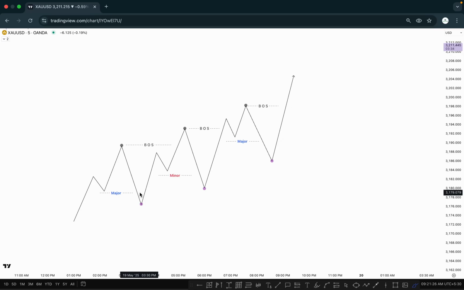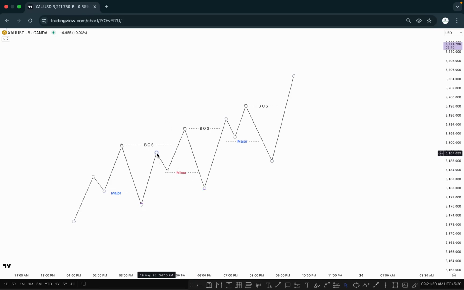Then we are anticipating that the market can create a higher high, or we are looking for a buy after taking out the inducement. In this case, the same thing happened here. The market created a break of structure, and after creating the break of structure, the market immediately pushed downside and took out this inducement, and then the market went up. So in this case, where is the minor inducement? Right here. The first pullback is called the minor inducement.